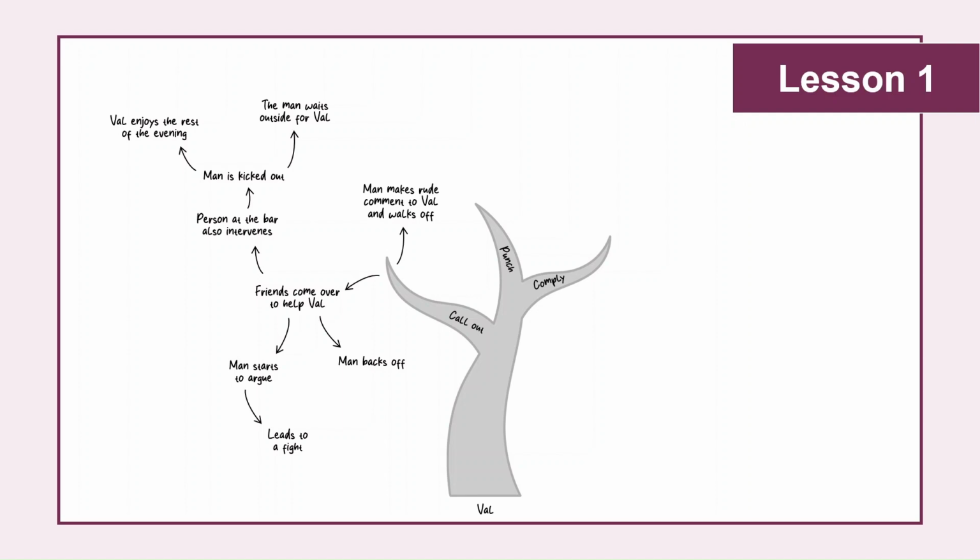The important part of this is to make sure that the outcomes are something which could potentially happen, but they don't necessarily have to all be positive outcomes, as demonstrated in the example. This is meant to look at all the things that could happen. Ultimately, this then becomes the basis of a discussion which evaluates each of the 3 actions. Which one has the most positive overall outcomes based on the ones they've identified? So what should Val do in this situation in order to get the best possible outcome? You could then flip it slightly and ask the pupils what would Val be most likely to do in this situation.